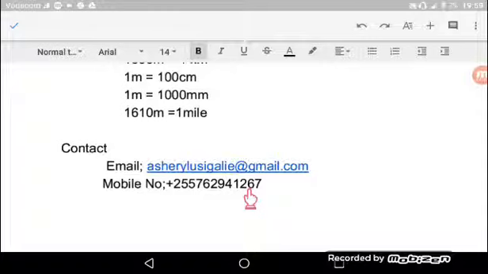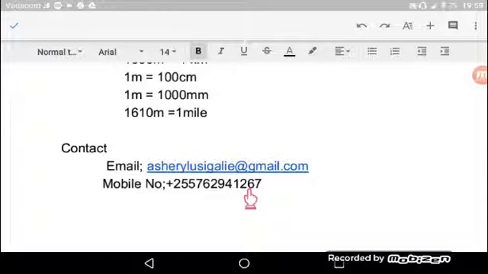Lakini pia usikose next lesson ambapo tutakuwa tunaangalia differences between distance and displacement in various terms. Hapa difference tumeona in terms of meaning.